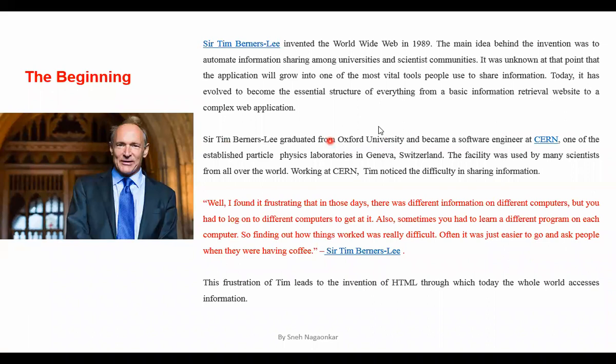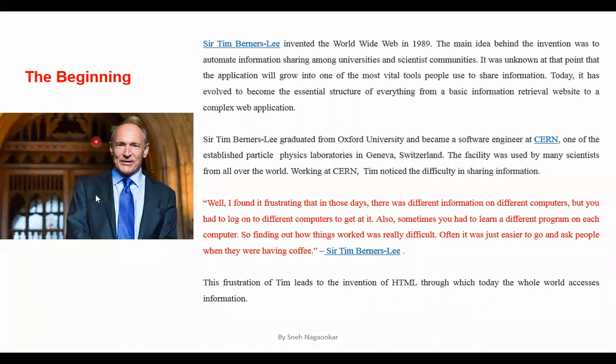He studied at Oxford University and he became a software engineer at CERN. This is the name of one center, one of the established physics laboratories in Geneva, Switzerland, right?